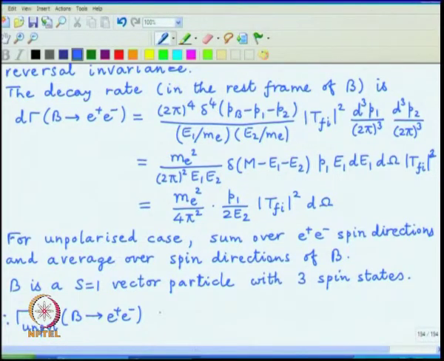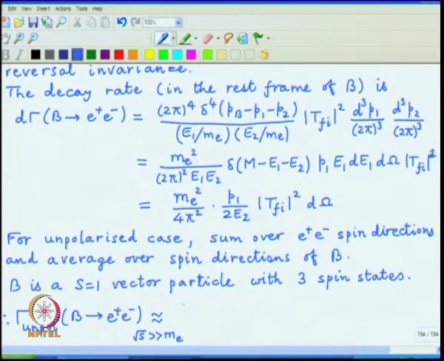will be again calculated in the limit of square root of s much larger than m_e, and in this particular case, for example, P1 is the same as E1, which is same as E2. So, these extra factors cancel out, and we just have to put in the remaining terms.